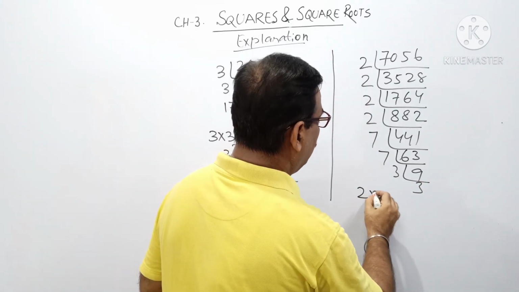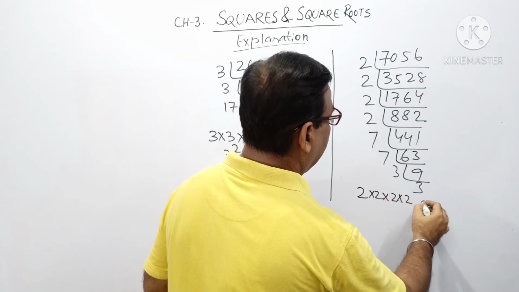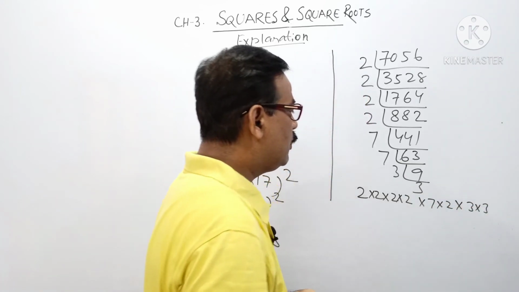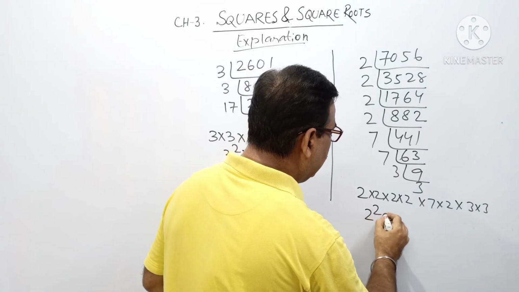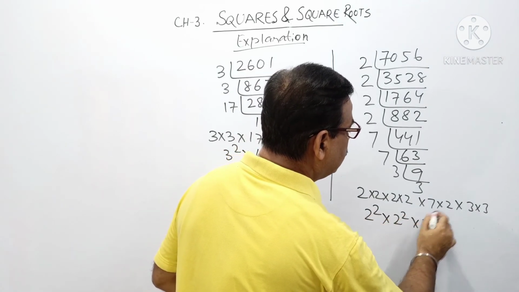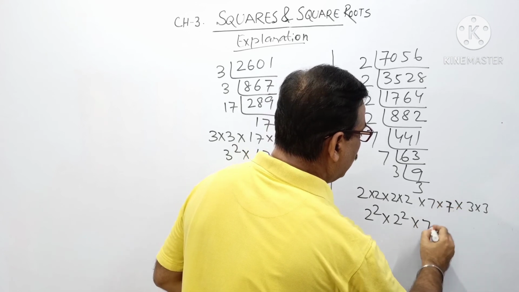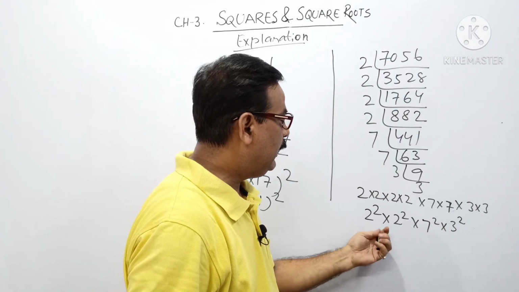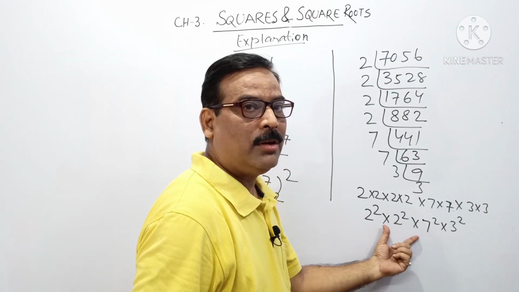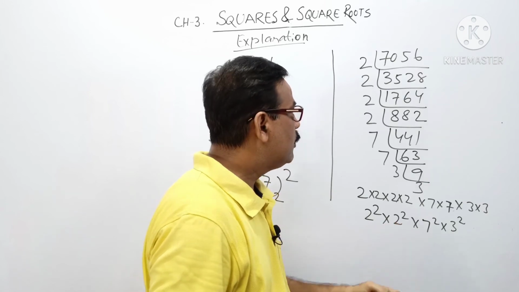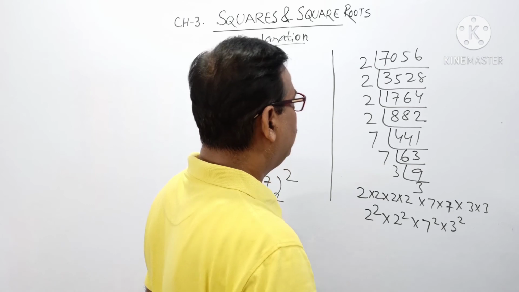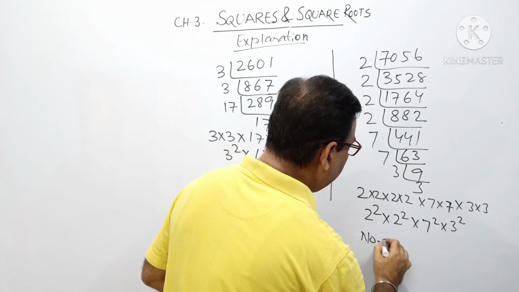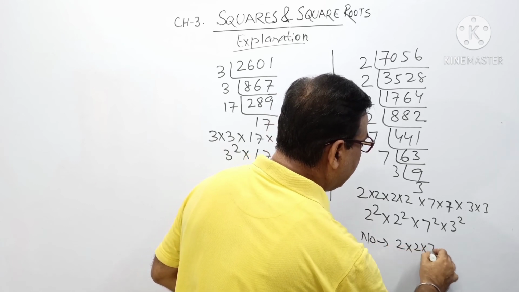We can write it as 2 into 2 into 2 into 2, and 7 multiplied 2 times, and 3 is also multiplied 2 times. So we can write this number as 2 square into 7 square and 3 square. So this is a perfect square number, because each and every factor is in the form of pairs of products. So we can say 7056 is a perfect square number, and we are going to find the number, that is 2 into 2 into 7 into 3.